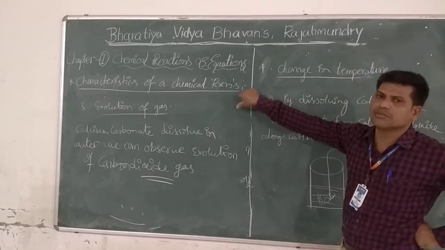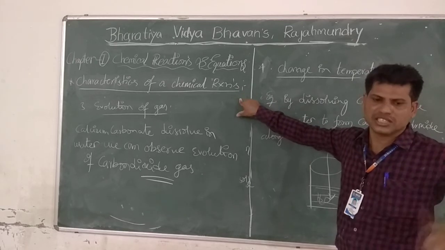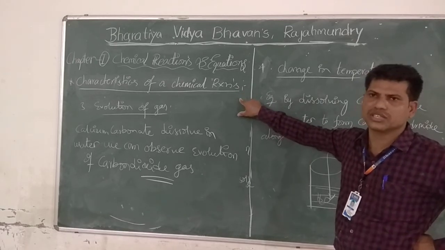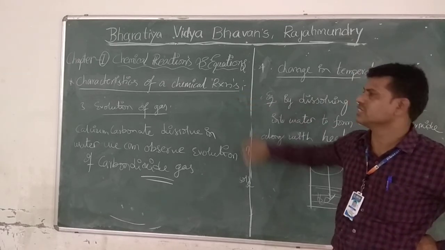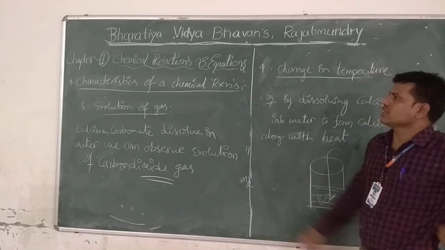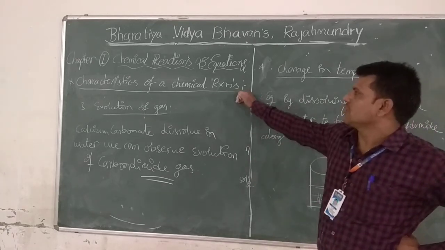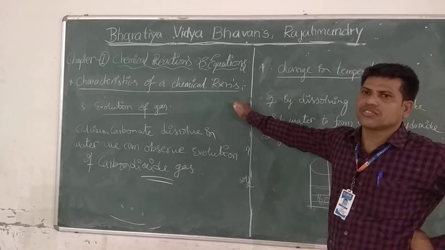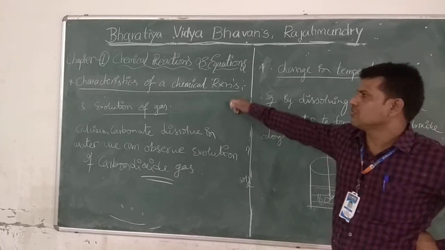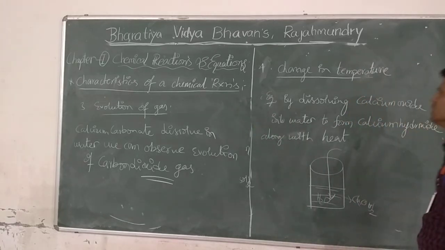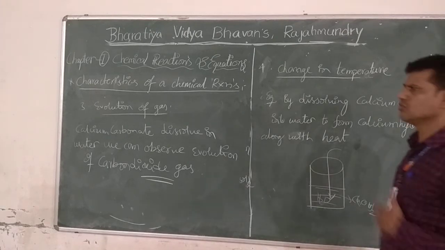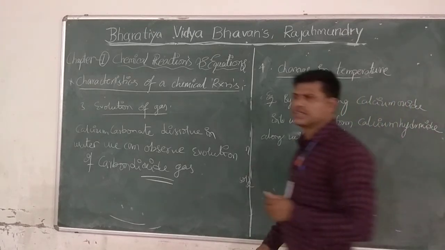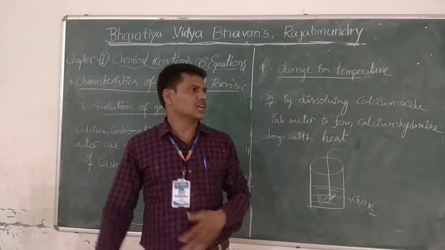Generally, chemical equations are written in three types: word format of a reaction, skeletal form of a reaction, and balanced reaction. After that, we discussed characteristics of chemical reactions, like formation of precipitate, evolution of gas, change in temperature, and so many things. So first you write all this matter, and very good luck to you.